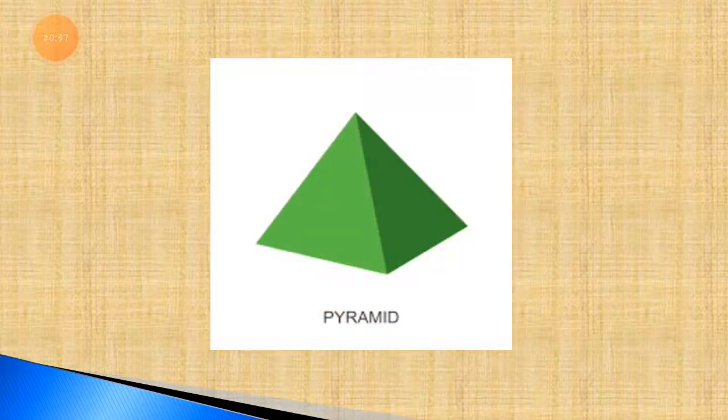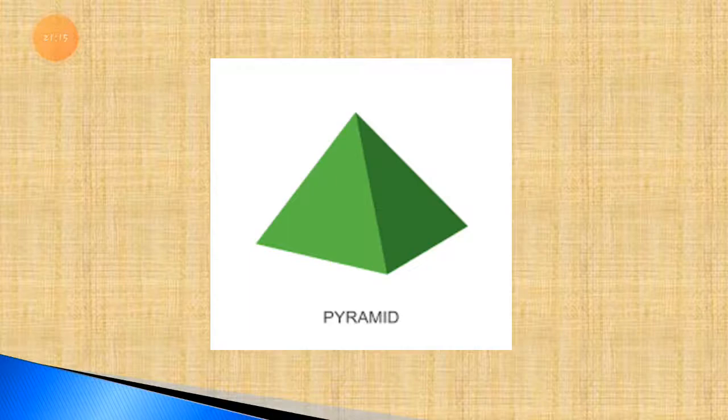Now here is the pyramid shape. It's looking like a triangle, but if you watch, you can see it like a pyramid. So it's a pyramid shape. Very interesting shapes are there. Those were all basic shapes, but these are solid shapes. You can see the back side also. You can see the back sides of the shapes, so you can call it a solid shape. In every shape you can see the back side. Here is the front side, but you can call it a back side also. You can see in the picture the back side of the shape. So you can call it a solid shape.